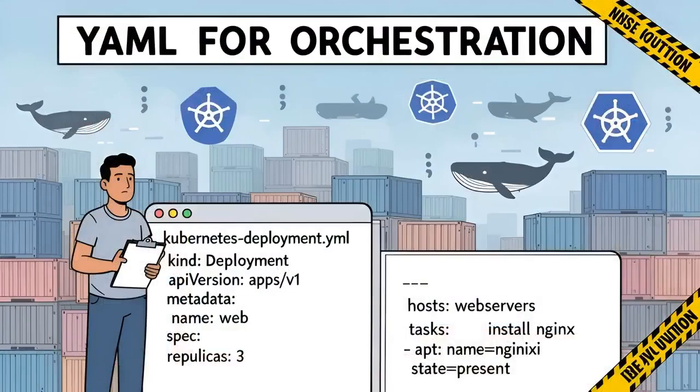YAML wins the moment you need large, expressive, nested structures that a human reviews occasionally but rarely hand edits line by line. Think Kubernetes deployments and Ansible playbooks, files that describe a desired state for an orchestrator to enforce. The whitespace-based syntax reads almost like documentation, and the indentation makes hierarchies visually obvious. Rust, Go, and Python all ship parsers, so the tooling story is solid.